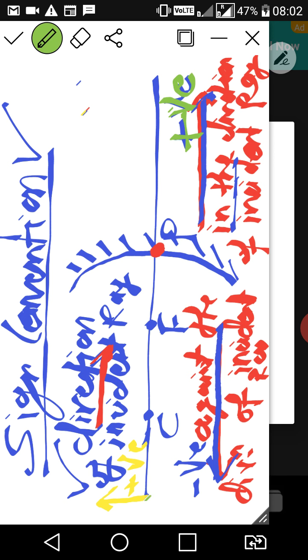And last point, the measurement below and perpendicular to the principal axis, below and perpendicular to the principal axis always negative, always negative, right class? So these are the 5 points we need to remember for the sign convention, right class?